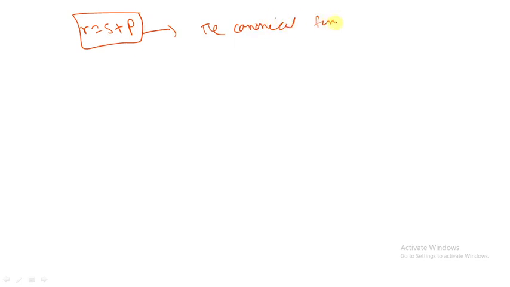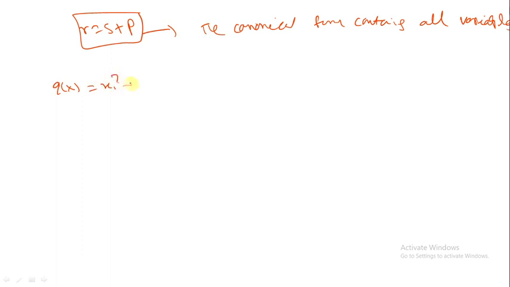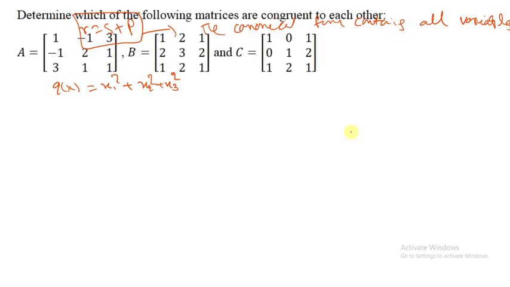We know rank is equal to s plus p, signature plus index. But it's not applicable here unless the canonical form contains all variables. Suppose you are taking x1 square plus x2 square plus x3 square. Okay, we'll discuss this later.